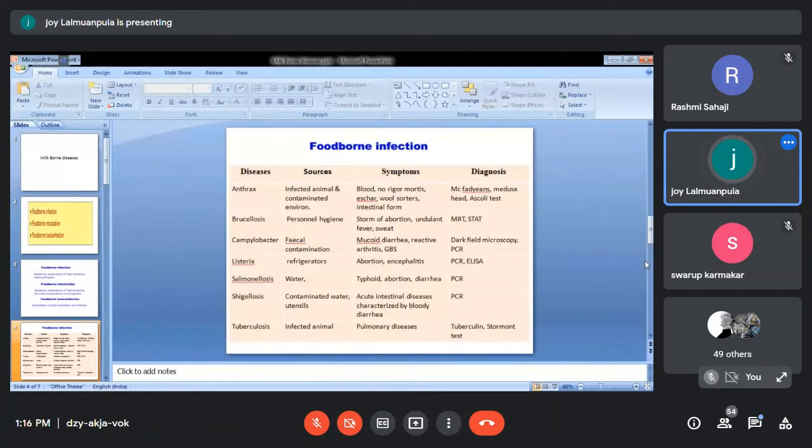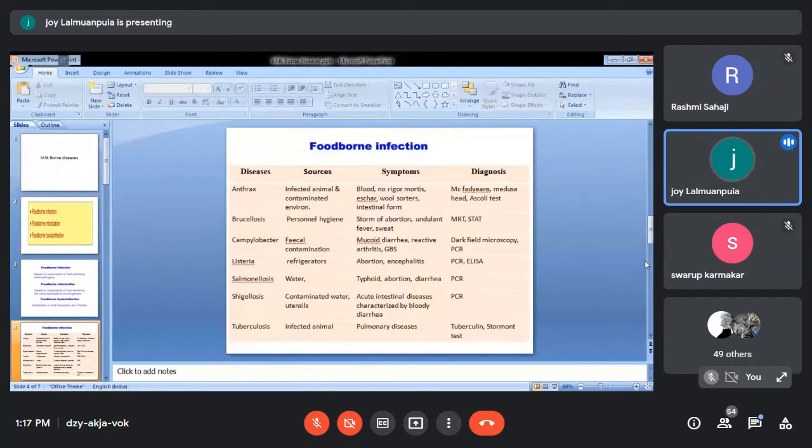So the STAT test, the MRT test, and the milk test are the methods by which you diagnose brucellosis. Number three is Campylobacter. Campylobacter's main source is fecal contamination. What happens is that when animals, especially poultry, are slaughtered and the feathers are plucked, sometimes they don't cut the intestine part properly. As a result, there may be fecal contamination inside the carcass, and that may be the reason why this type of infection occurs.